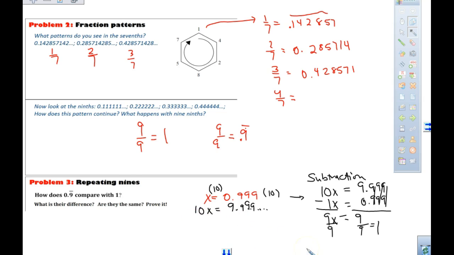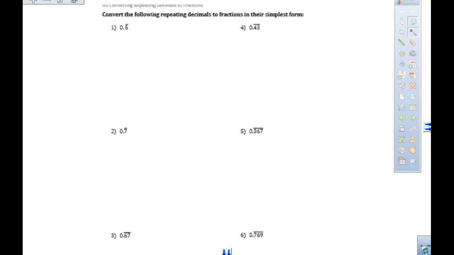And if you think of that 0.9 repeating, like if it keeps going 999 all that way, it is so close to 1. And when you get into your upper level math classes, you're going to see some of those.